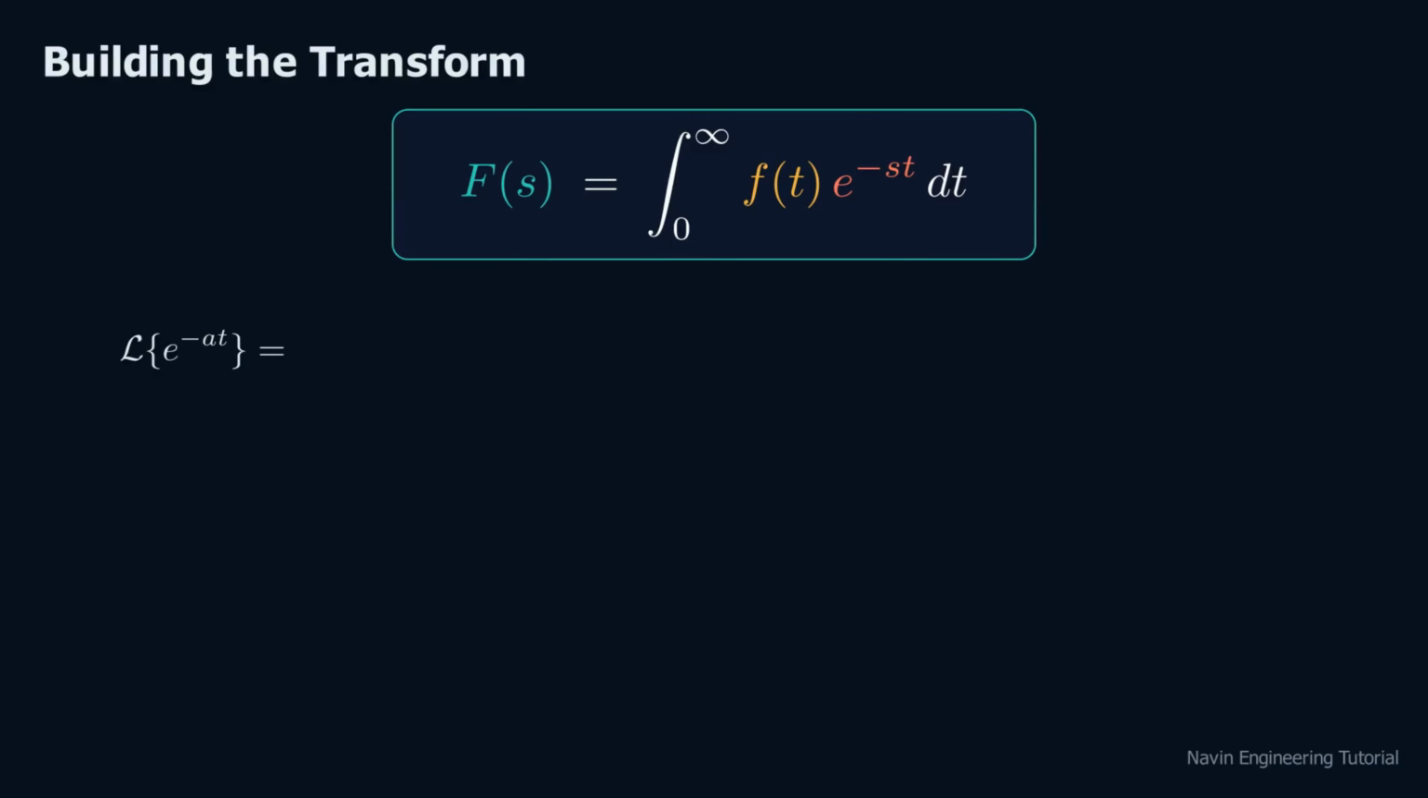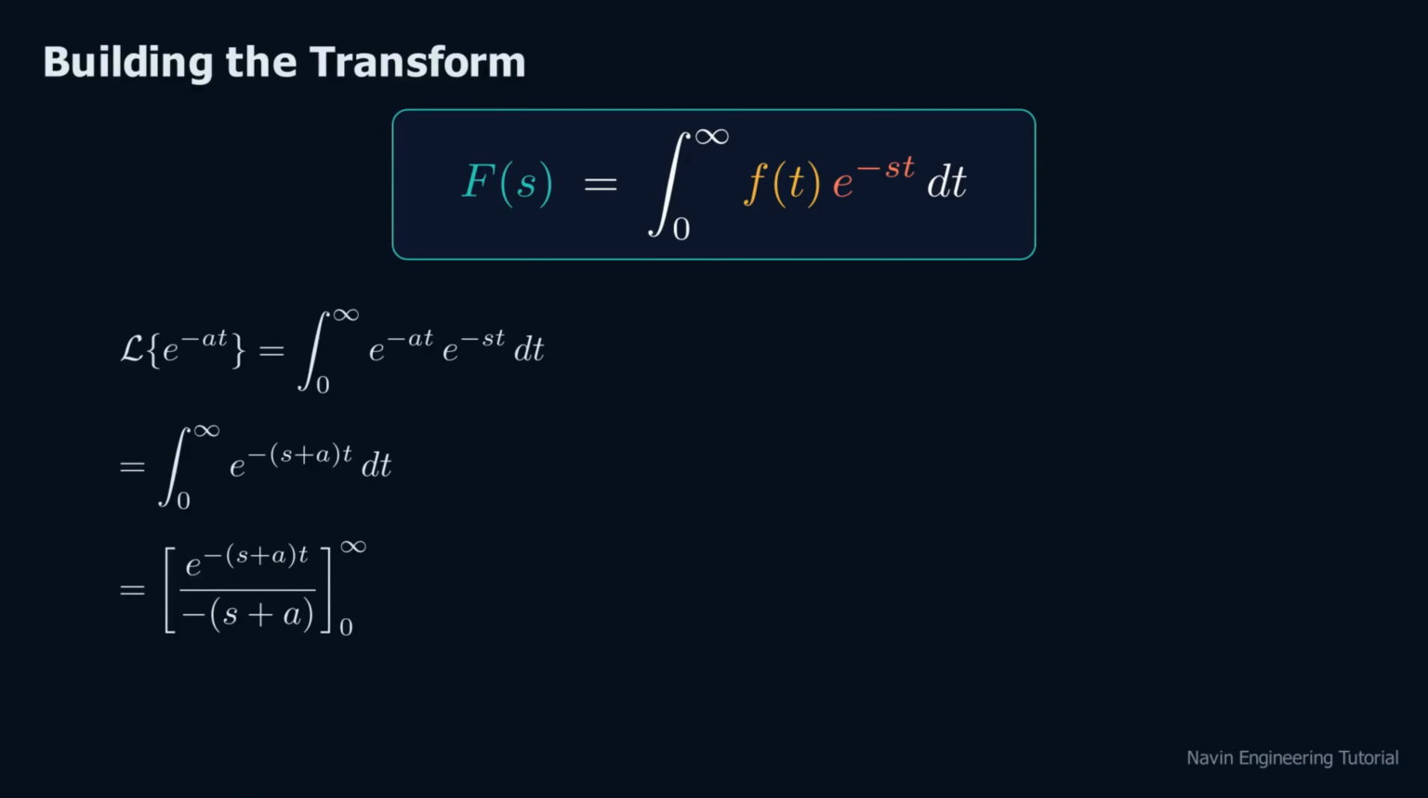Let us run it on our decay, e to the minus at. Every step, no shortcuts. Substitute the signal into the definition. The two exponentials merge, e to the minus (s plus a) t. Integrate. The antiderivative of an exponential is itself divided by its own rate.